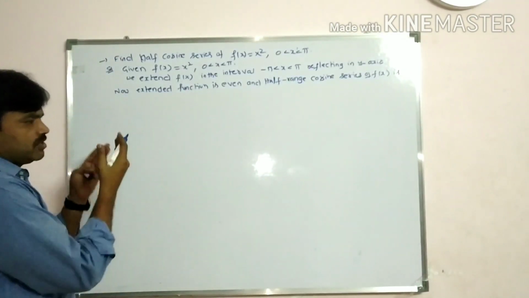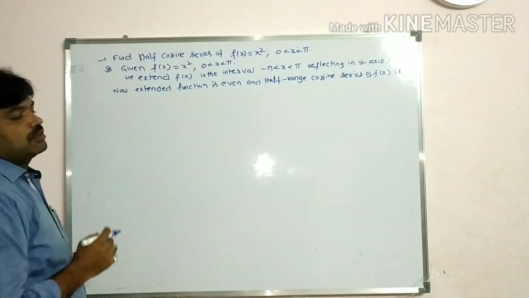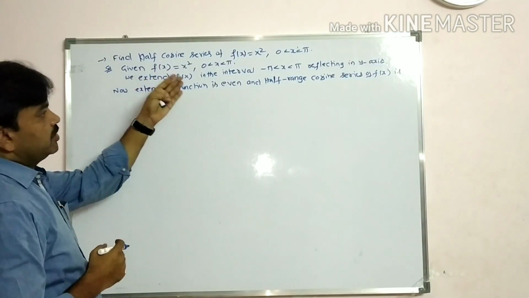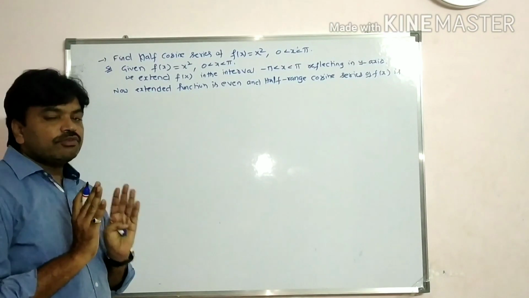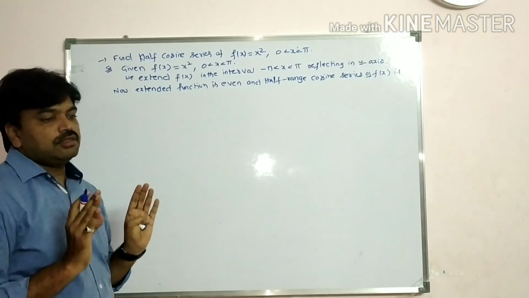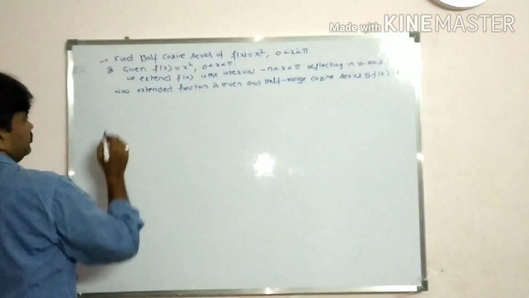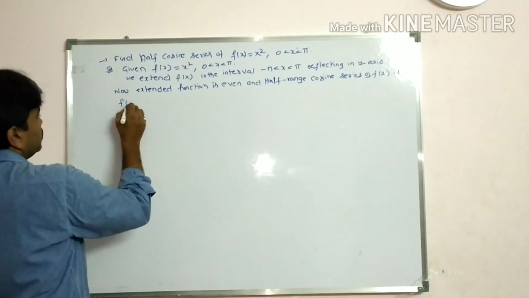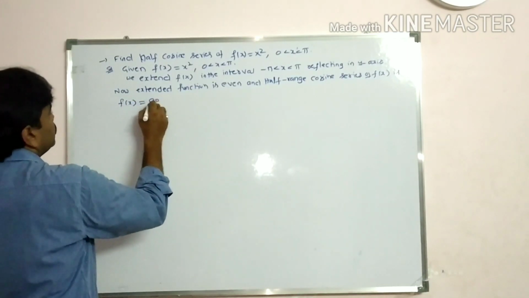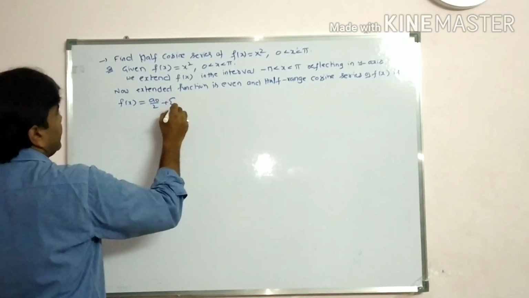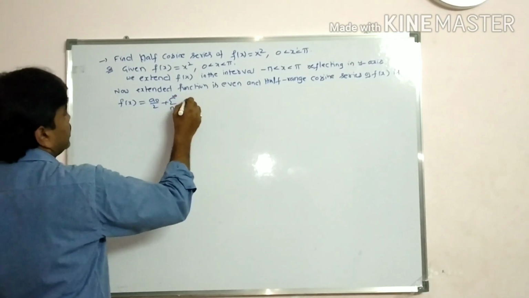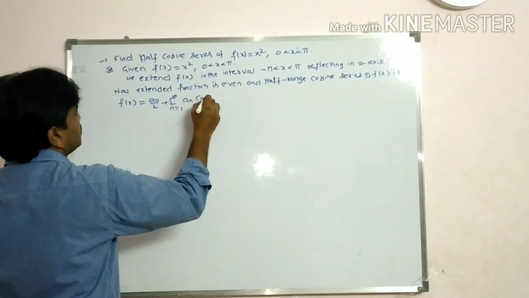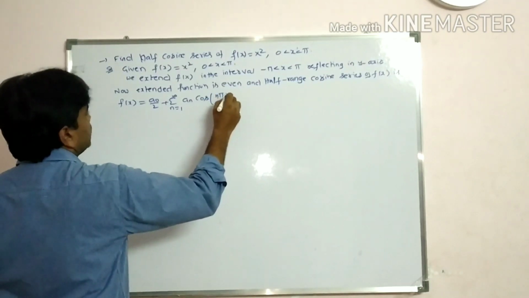If you don't remember this, students, you write directly, just given the function and half-range cosine series, you write down the formula, no problem at all. f of x is equal to a naught by 2 plus sigma n is equal to 1 to infinity a n cos n pi x by c.